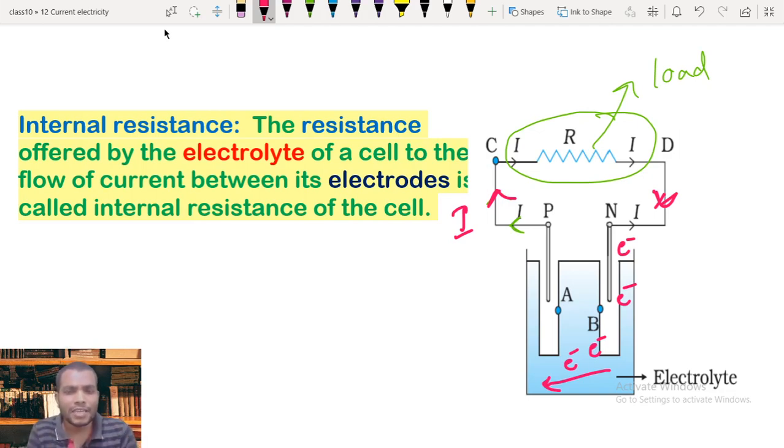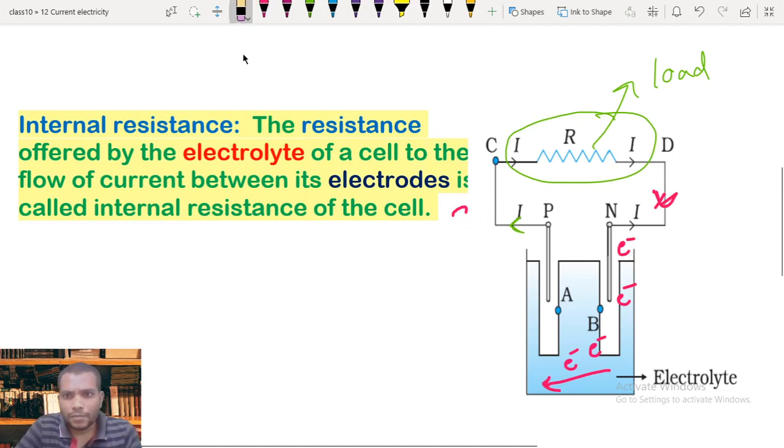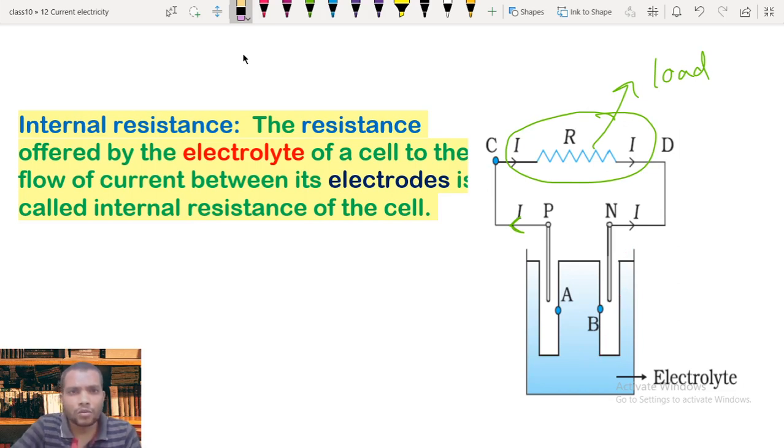That resistance will obviously oppose the flow of electrons. All this is happening inside the electrolyte, not in the external load resistance we connected. The external resistance is connected just to let the current flow and to make the complete circuit, so the electrons must flow through the electrolyte.